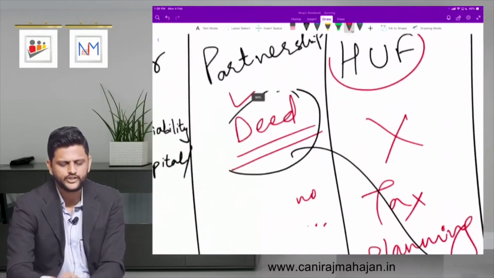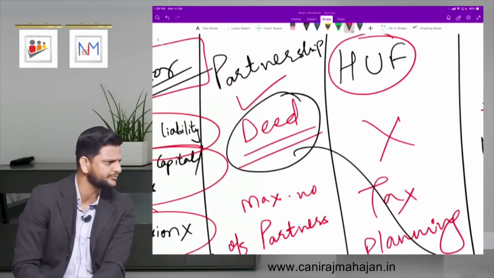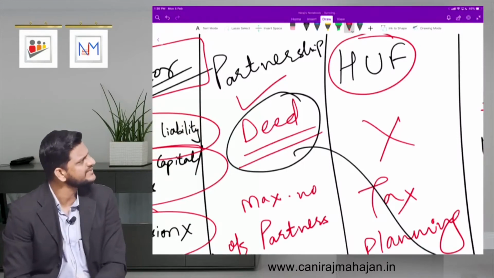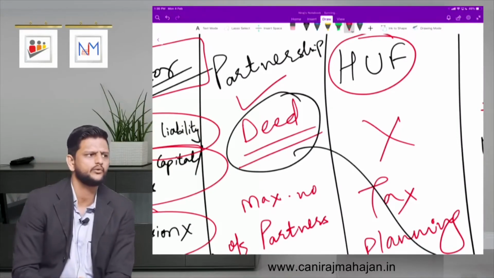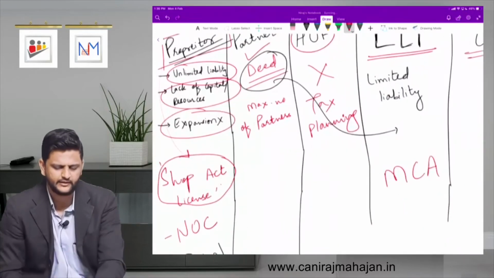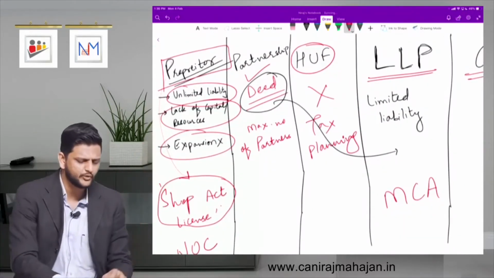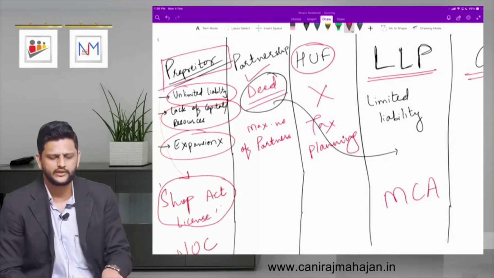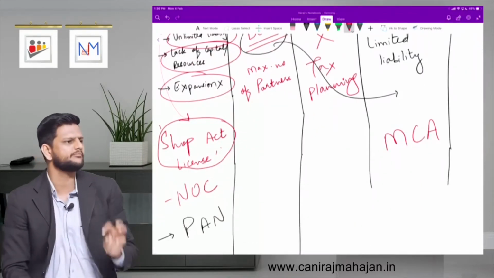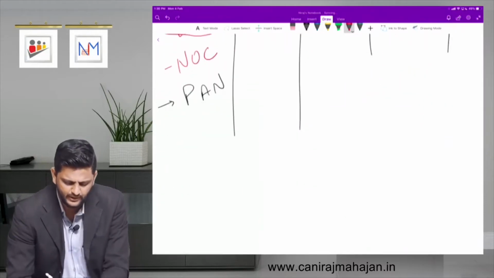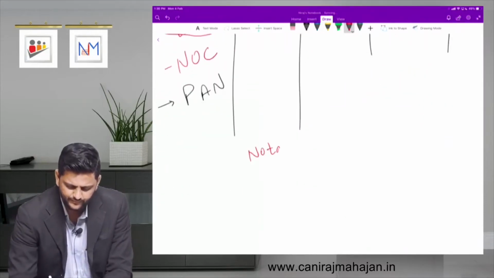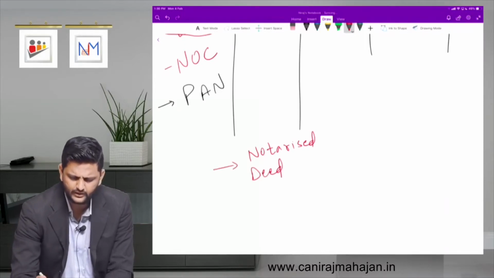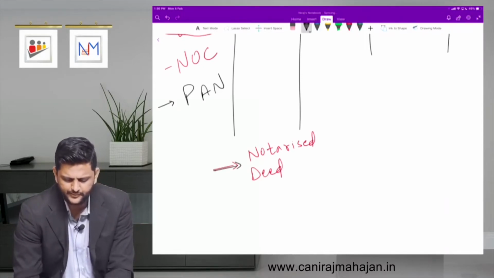Pay attention. So this simple partnership, through the Partnership Act 1932, is that regulated through MCA? No. So keep one thing in mind, your regular basic partnership. Now you might be knowing partnership can be registered, unregistered, yes or no, right? So whenever you want to create a simple partnership, it can be a very, very simple notarized deed. It may or may not be even notarized.